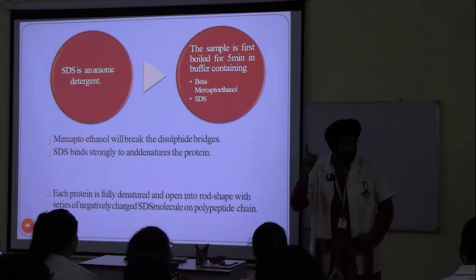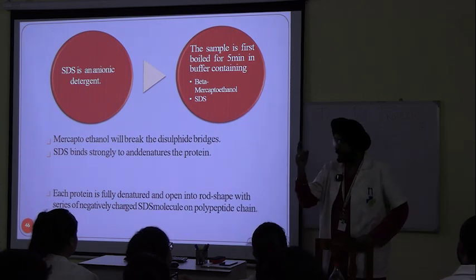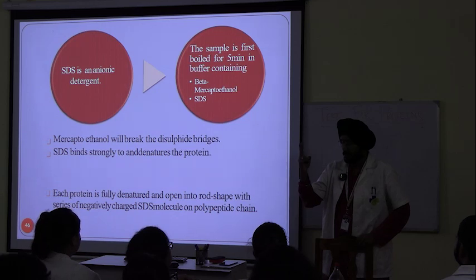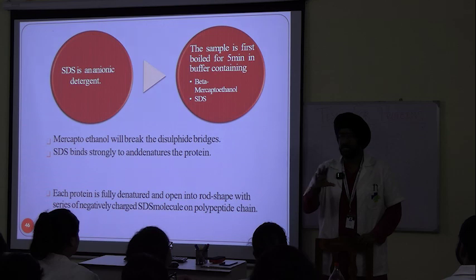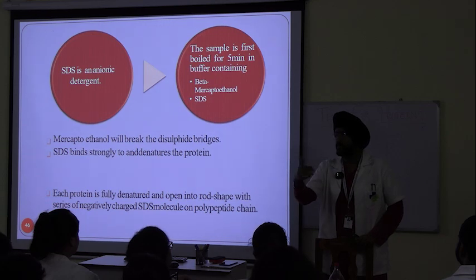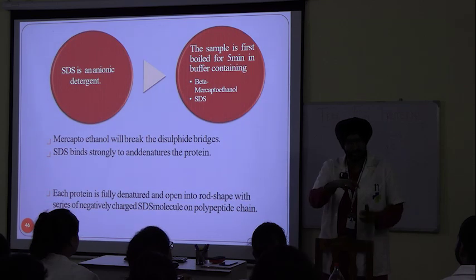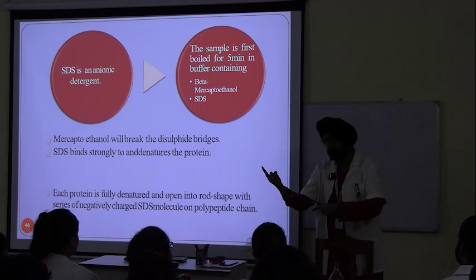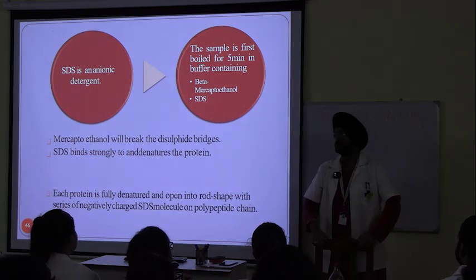Are you trying to get my point? So the two factors, charge and shape of the molecule, are almost identical while separating DNA and RNA or different DNA samples. So these two things cancel out. The relative mobility will depend on other factors. But can we say that in case of proteins? No. Why?